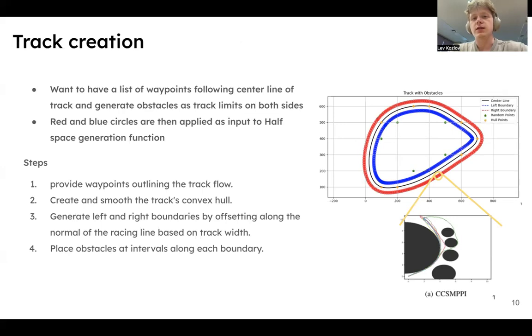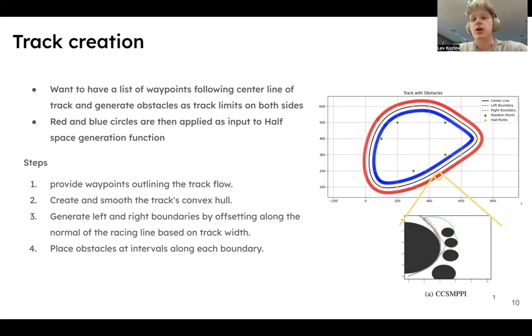Taking into consideration how constraints are represented in the original approach, we were seeking a way to create various racing tracks and use them for evaluation and testing. Our proposed approach is the following. The user provides a set of waypoints, roughly describing the flow of the racing track. Then we generate a convex hull and smooth the resulting trajectory.